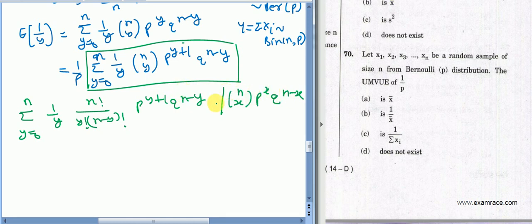In place of x, here y plus 1 is written, and the rest of the things are okay. So here if it is y plus 1 and here it is n minus y, then here n should be n plus 1.